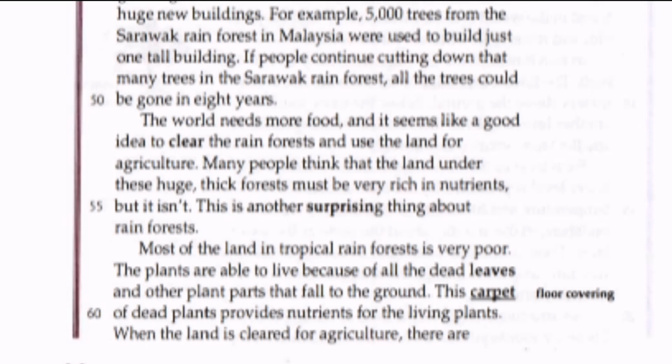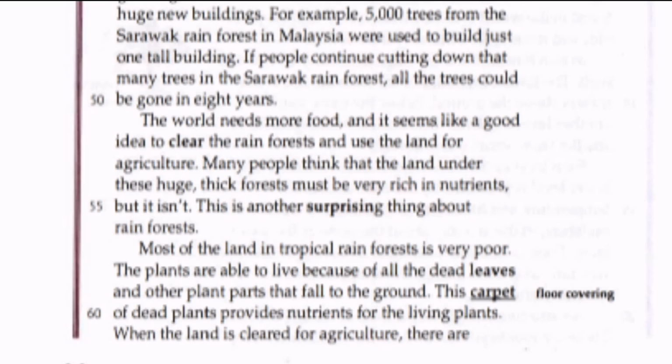Most of the land in tropical rainforests is very poor. The plants are able to live because of all the dead leaves and other plant parts that fall to the ground. This carpet of dead plants provides nutrients for the living plants.